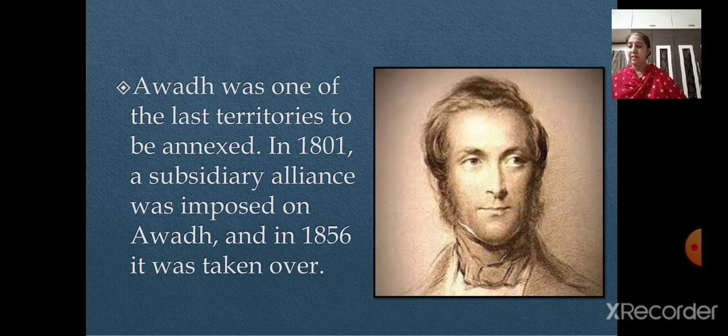The subsidiary alliance was imposed on Awadh, and it was taken over, and the company fully took control. And what was the reason? The territory was being misgoverned, and British rule was needed to ensure proper administration.